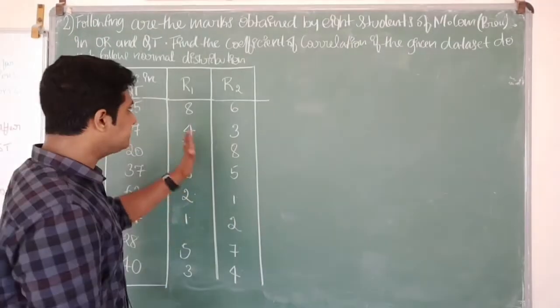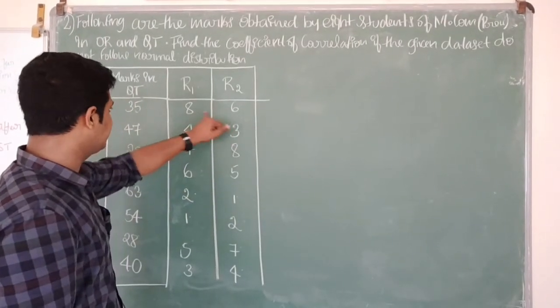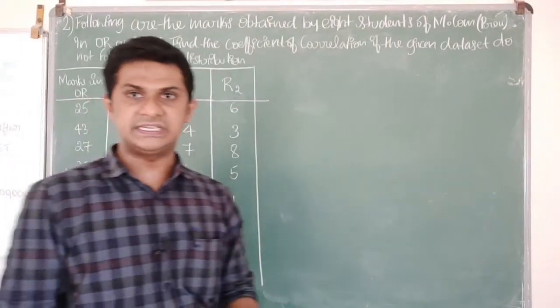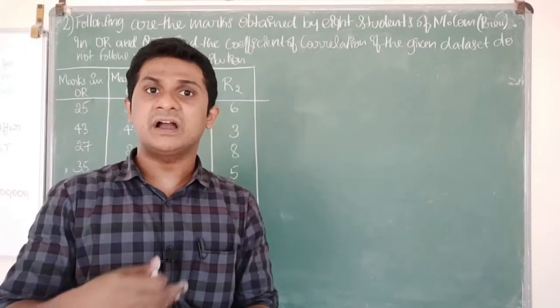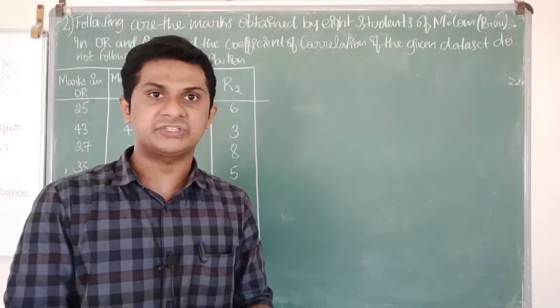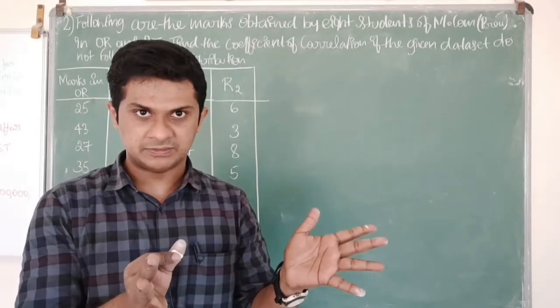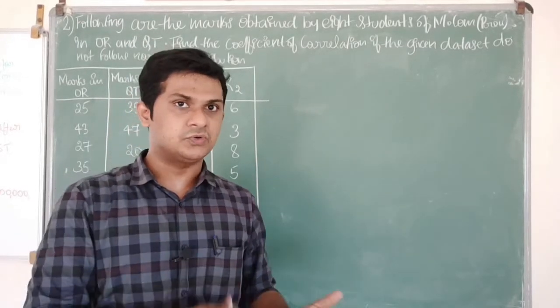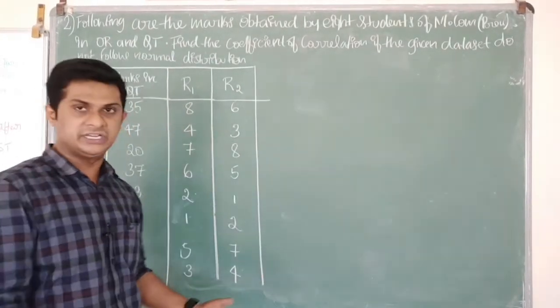subjects. If you see the ranks, they are almost similar, right? 8, 6, 1, 2, 2, 1. So what we can expect here is a high degree of correlation between these two variables because the ranks are almost close. Let's see whether it is true by applying Spearman's correlation method.